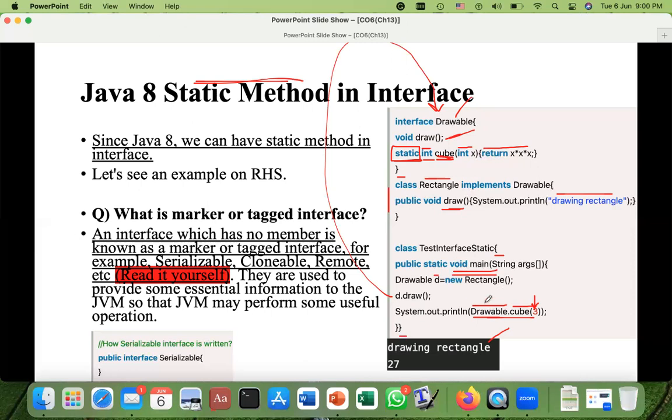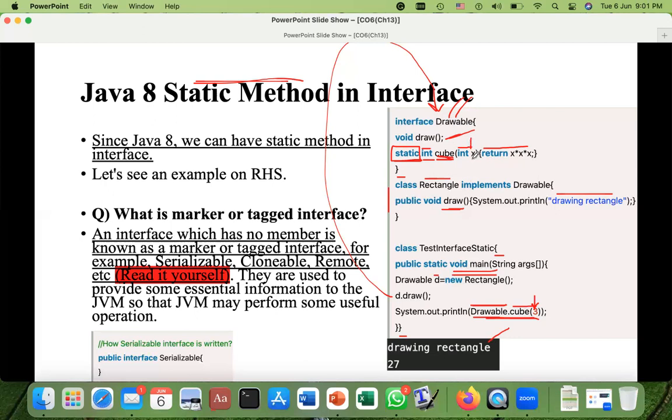In new versions, if you write d.cube(3), maybe you will have some warning, but I think it will work in the current versions. But this is the proper way. When you write it like that, that warning will disappear. So this is how you write the name of the interface, and then you can call any method which is available in that interface. So Drawable.cube, the cube method will be called with value 3.